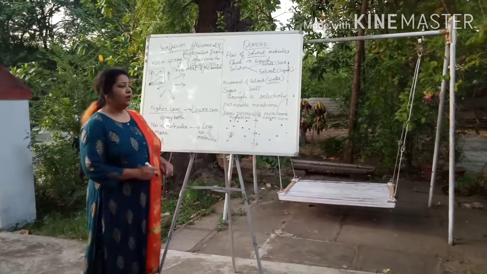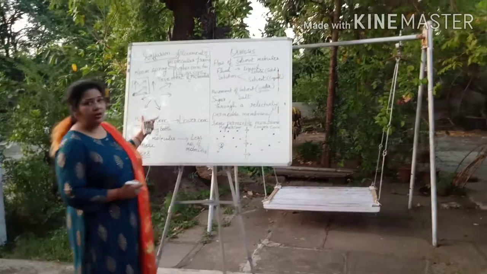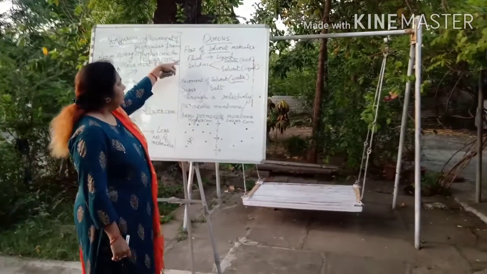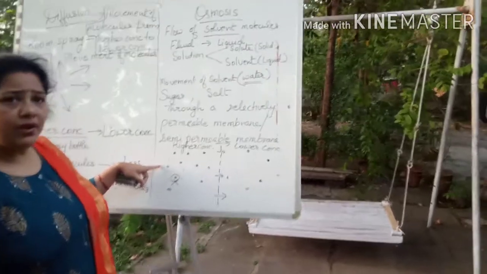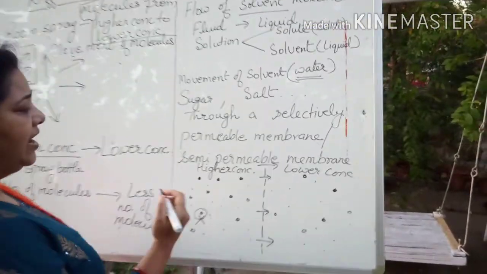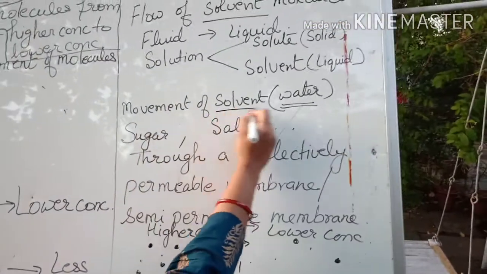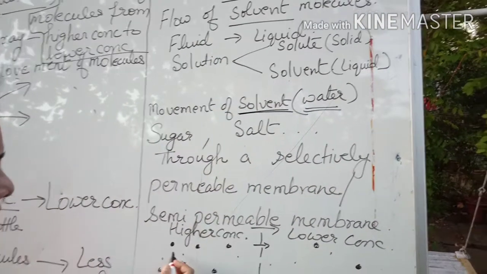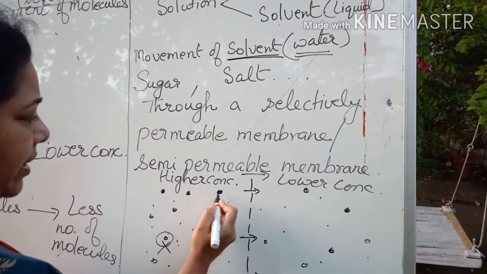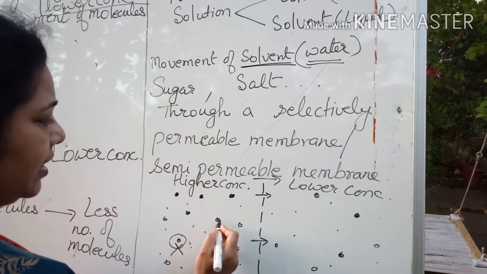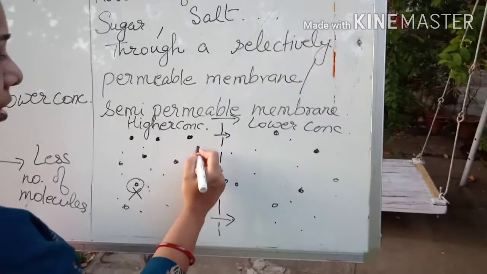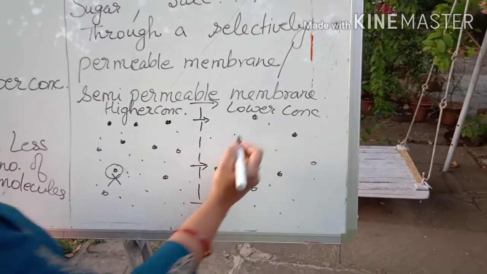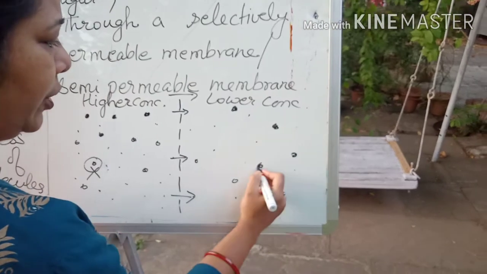Yes, students, so I told you about diffusion, which is mostly in gases, and then osmosis. The definition of osmosis I told you in my previous lecture: it is the movement of solvent particles, solvents such as water. Here I have shown you this with the bigger circles or bigger dots. These are the solute and the smaller ones are the solvent. Here the solvent is moving and these are the solute particles.